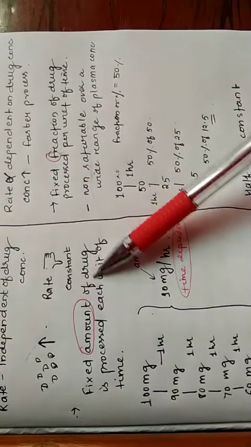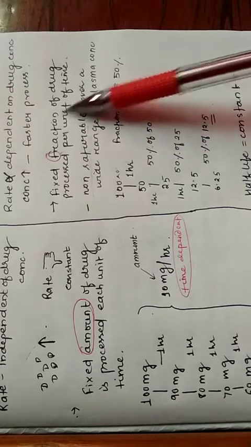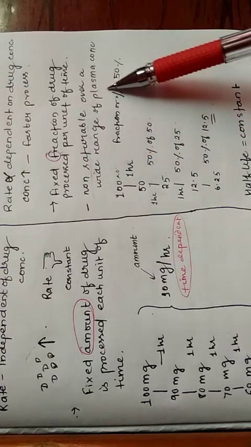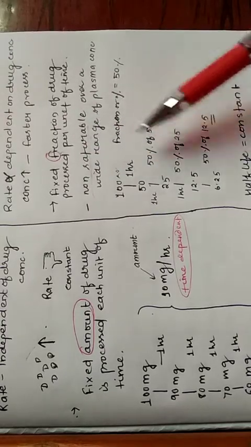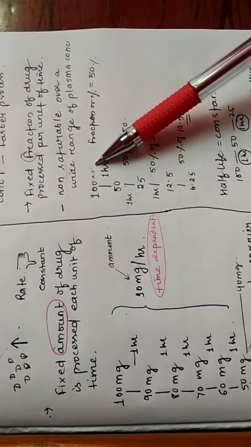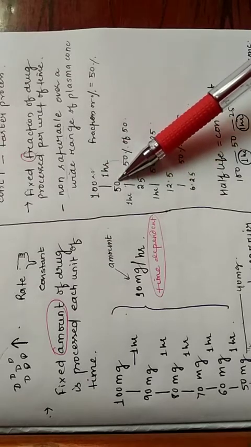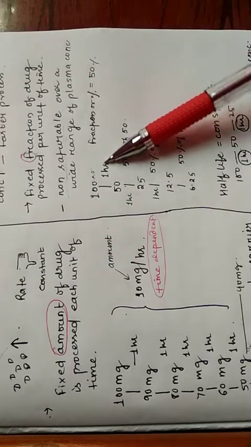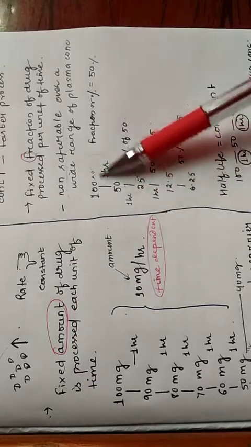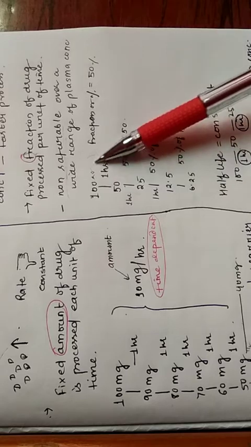In zero order kinetics, we have seen that a fixed amount of drug is processed. And what is the difference here? Fixed fraction means if 100 mg drug is administered orally, then in 1 hour 50% of this 100 is getting processed, which leaves 50.